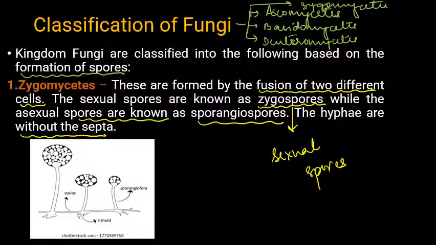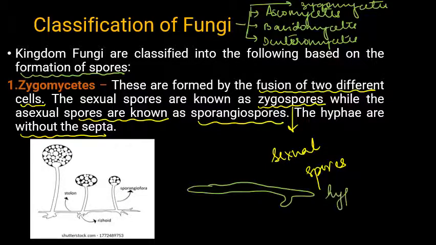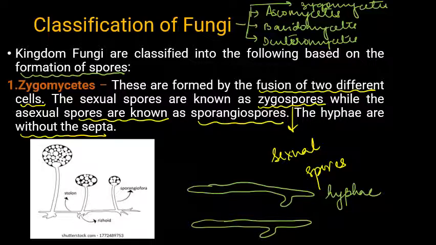So what is hyphae without septa? We'll see. Now see, suppose this is a hyphae. This is also a hyphae. Now I'll show you what is septate hyphae and aseptate. Now this is divided, right? This is what we call septate hyphae.